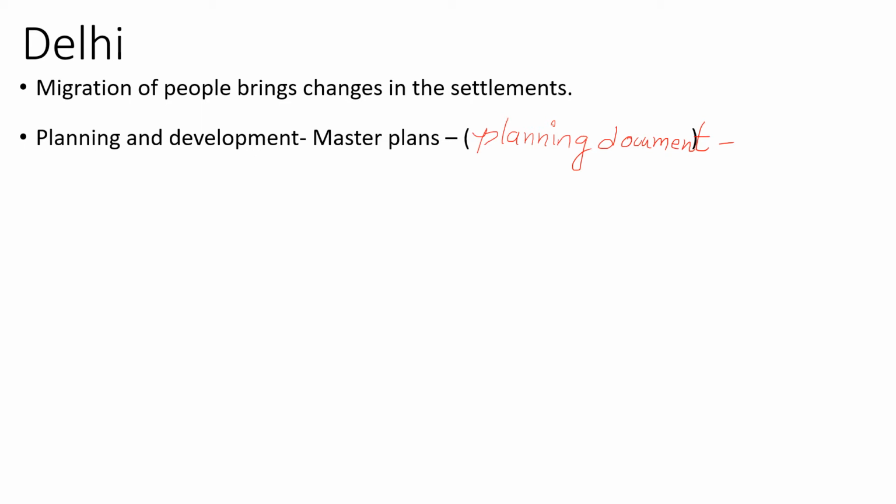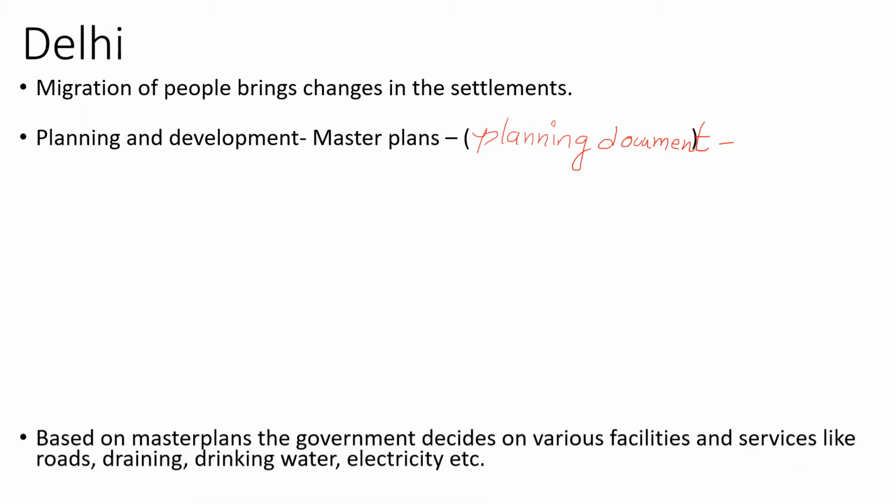They plan the city in such a way that it becomes easy for the citizens to avail such facilities without discomfort. So all this requires a basic plan, which is called a master plan.